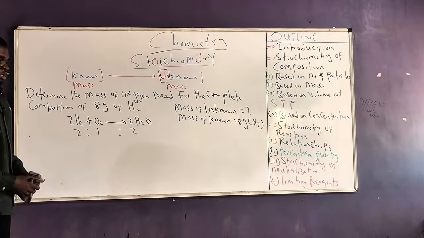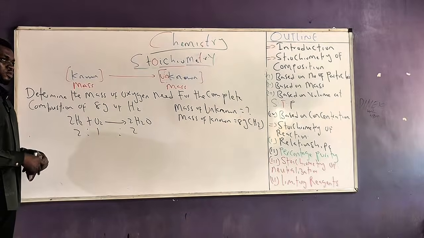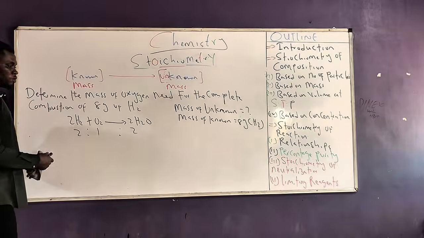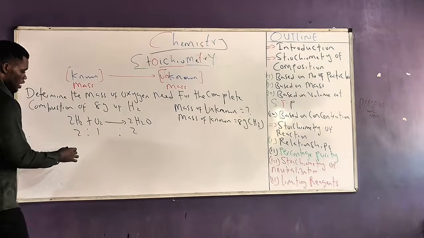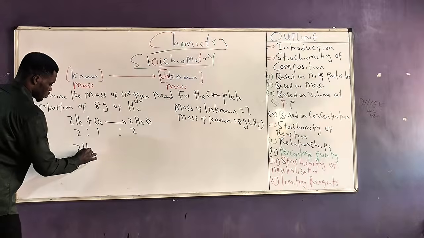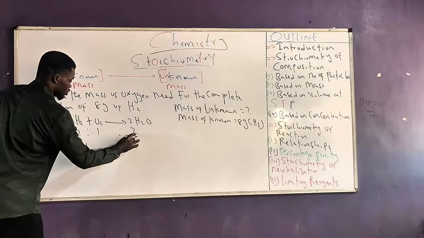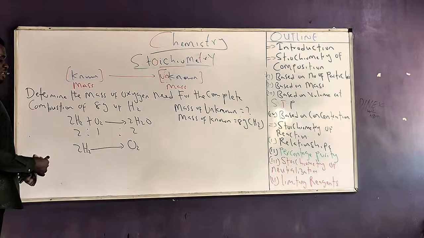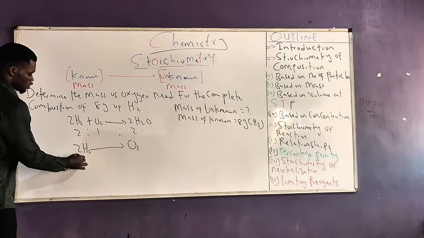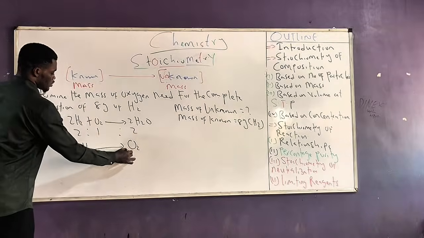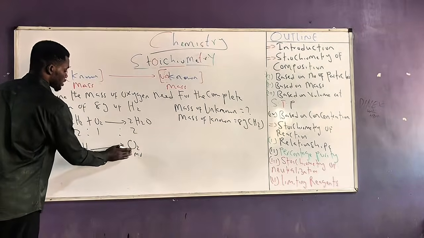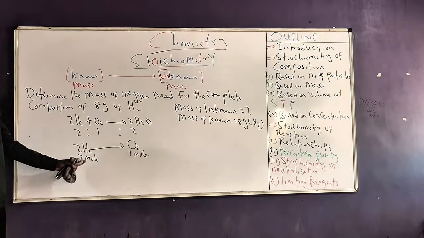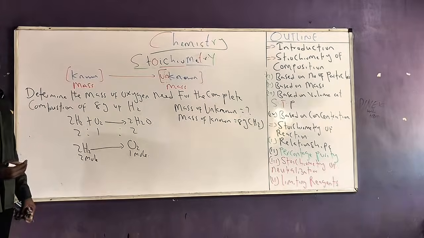Very easy. Then we said, what do I do at this point? We said, create the relationship between what you have and what you are looking for, between the known and the unknown. So my relationship becomes between 2H2 and O2. Based on the stoichiometric coefficient, 2 moles of hydrogen will always react with 1 mole of oxygen. But at this point, I'm not concerned with moles because this is a mass-to-mass relationship.